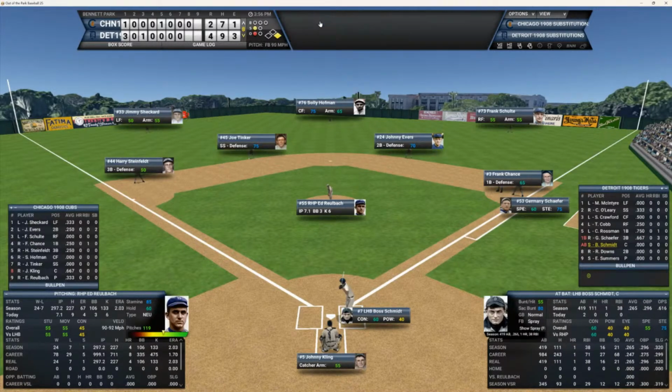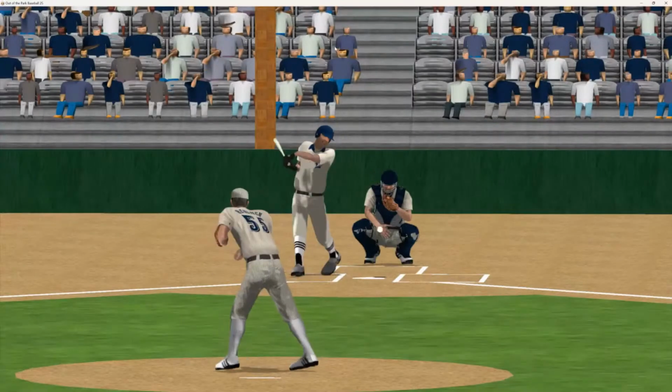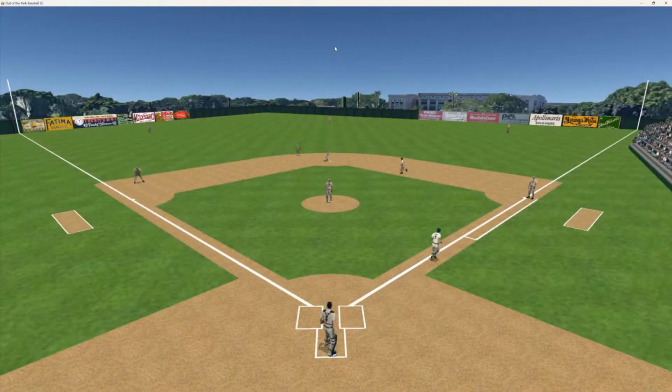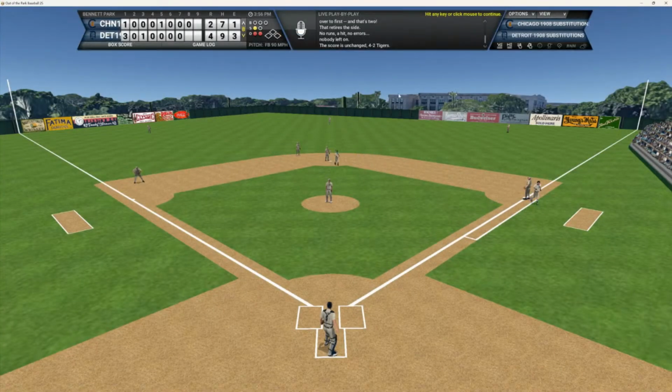And Smith's up. He's 0 for 2. There's a roller up the middle over to Tinker to Evers to Chance, and that's the second double play, and that'll end the inning, folks.